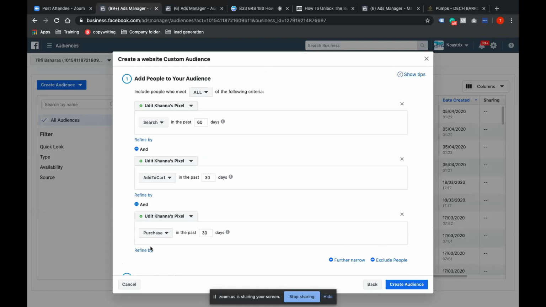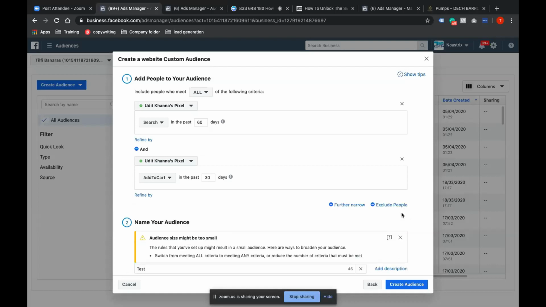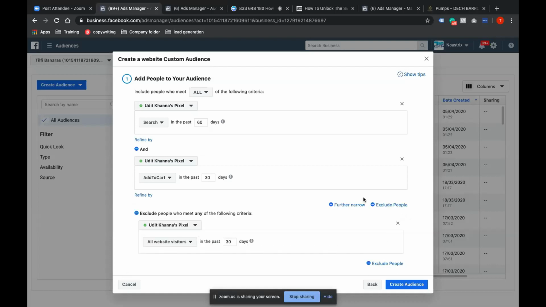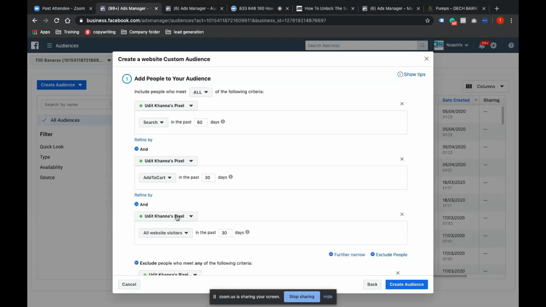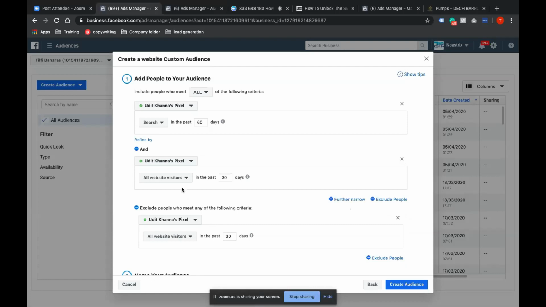And you have selected purchase here, which means those who have purchased. No, we'll exclude this. Yeah, we'll exclude it when we are retargeting. I'm just including it now for lookalike audience creation. So search, add to cart, or search, purchase.